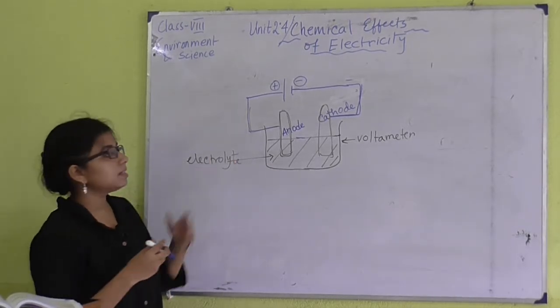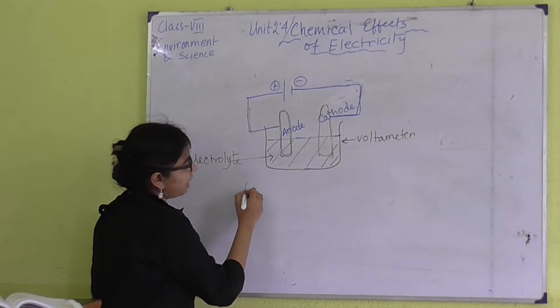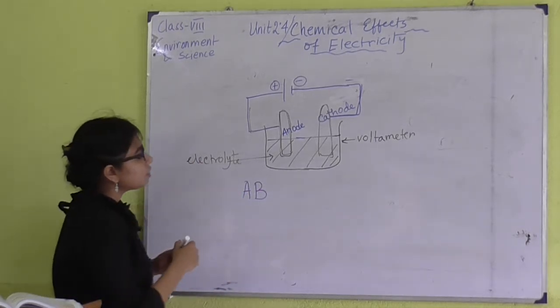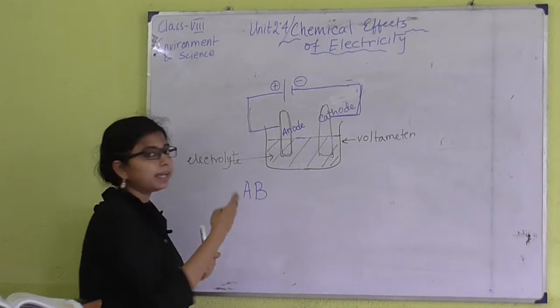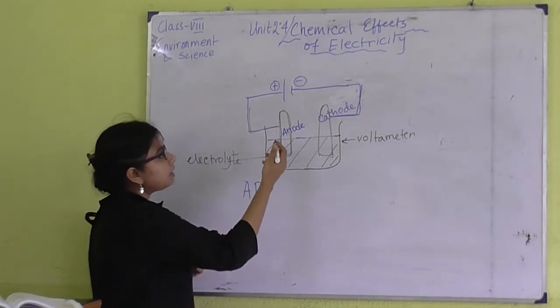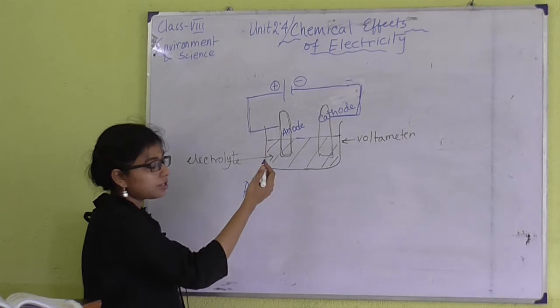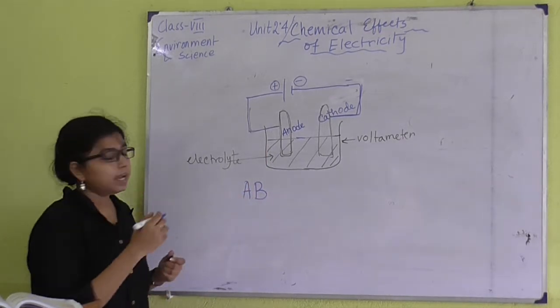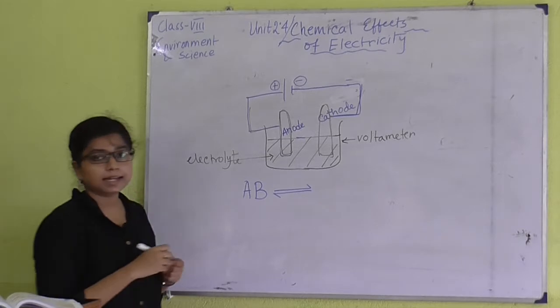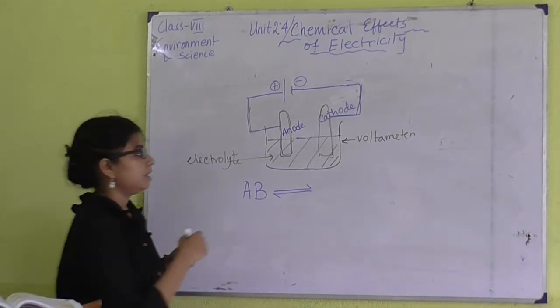Now what happens here? Suppose I have an electrolyte AB. Obviously I have to take it in its molten state. After applying electricity, this AB will dissociate, and after dissociation it will form one cation and one anion.